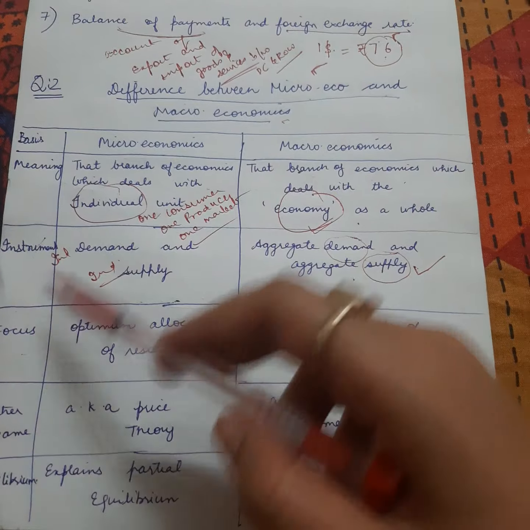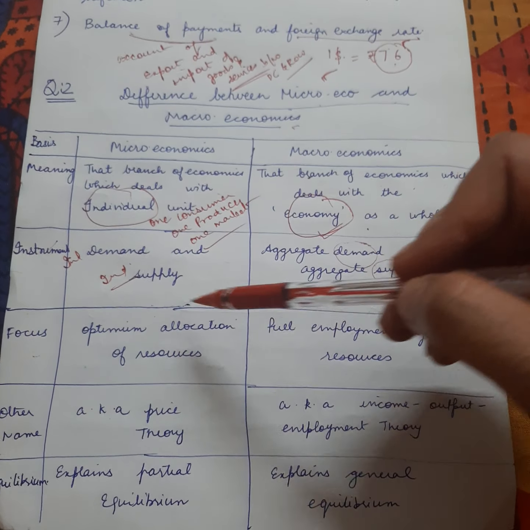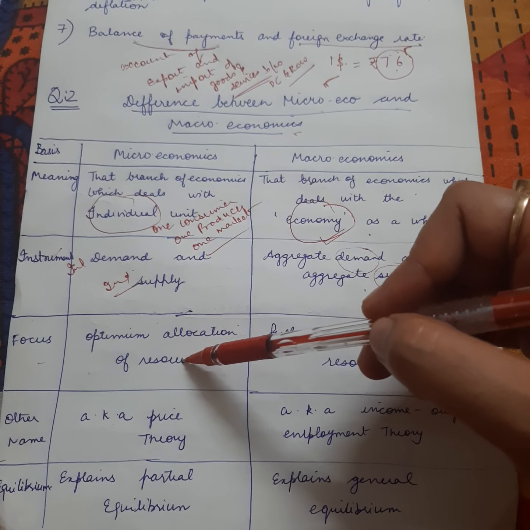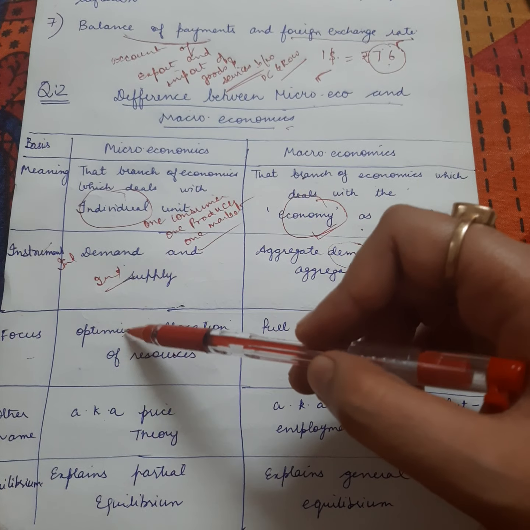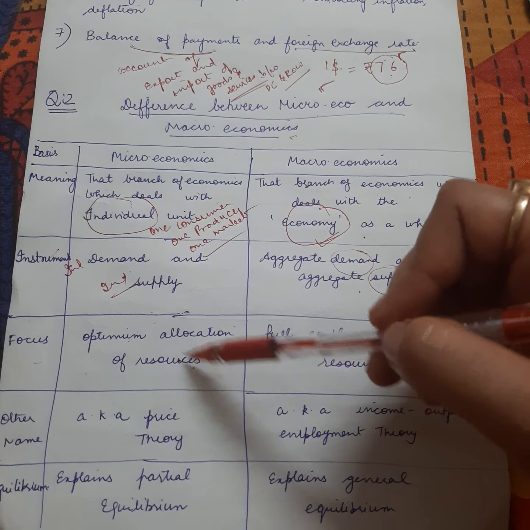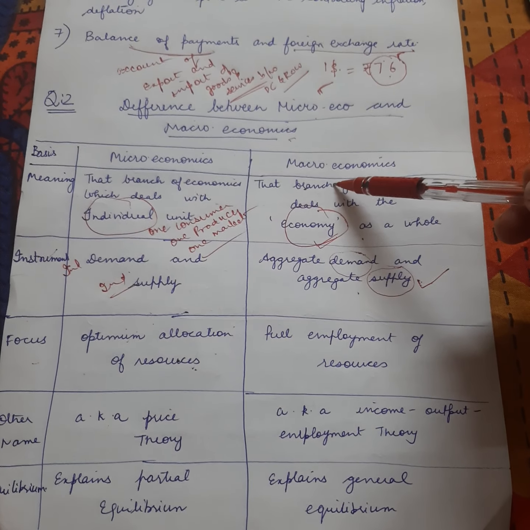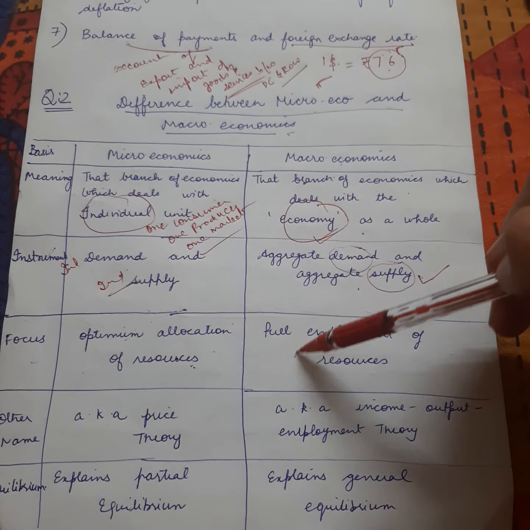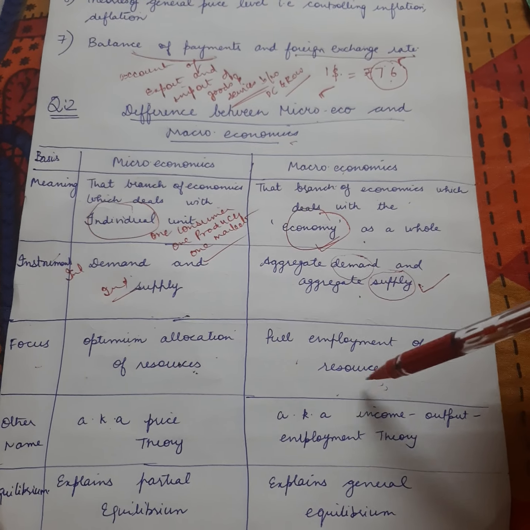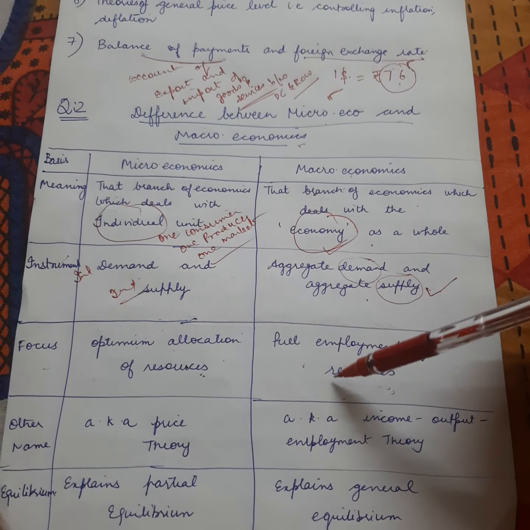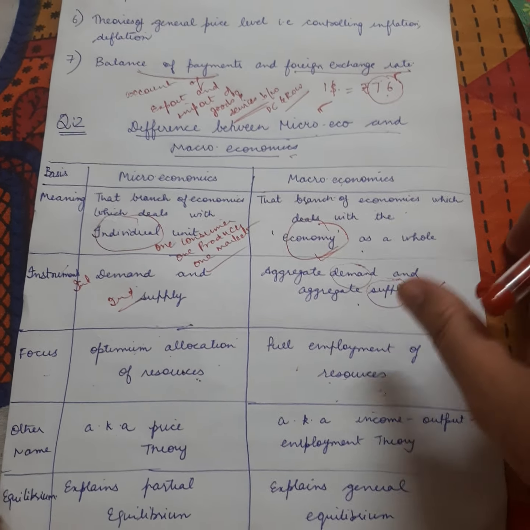Now what is the focus of microeconomics? It is optimum allocation of resources. Optimum means the best possible use of resources, the best possible allocation of resources. And what is the main focus of macroeconomics? It is full employment of resources. So understand the difference between this. This is best possible use and this is full employment, full use of resources.